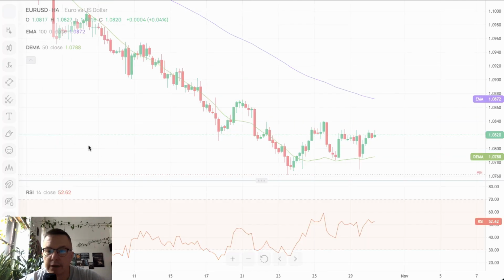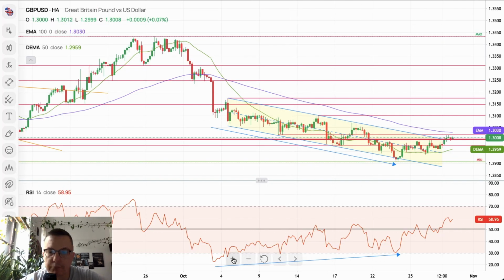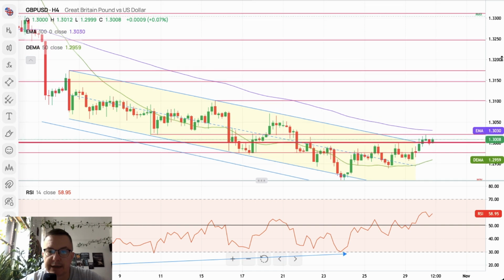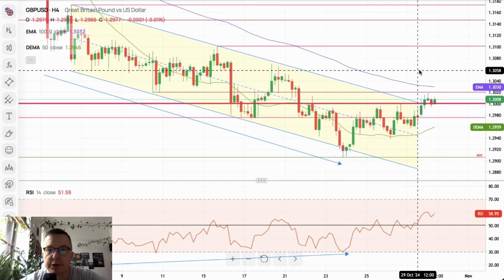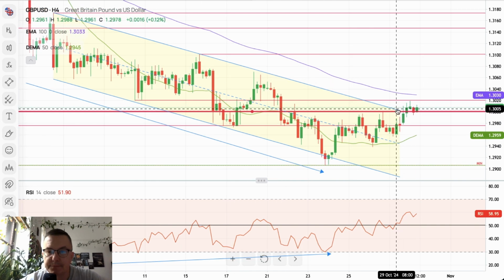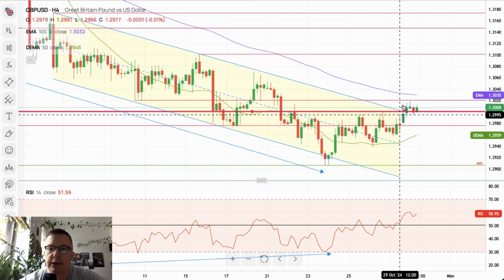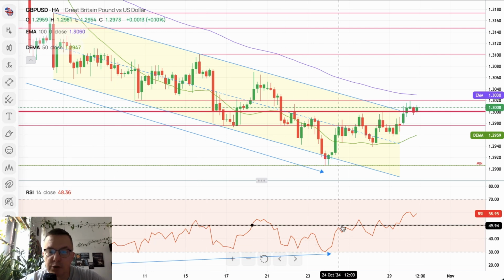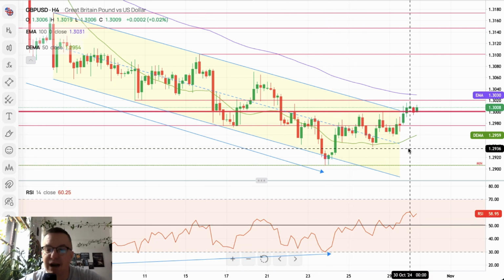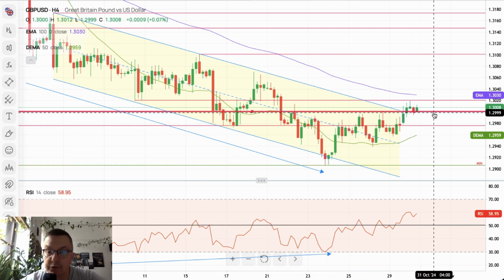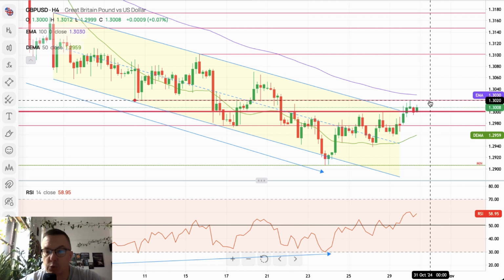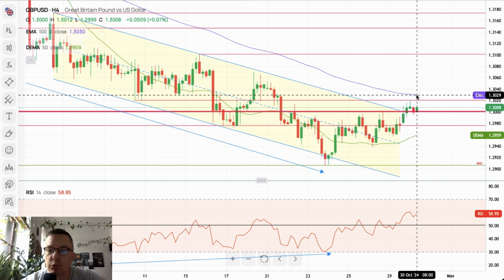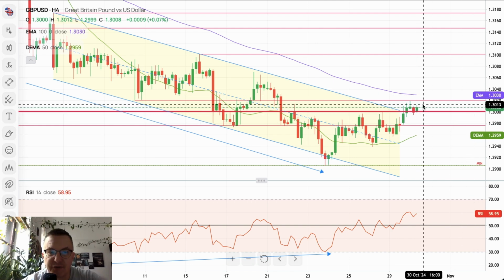Data from the UK might trigger movement in the cable. So what is going on here? We've been testing the upper channel line, as you can see, and the market finally broke above this upper channel line. So maybe the multi-time frame bullish divergence is finally kicking in. We are back above 1.3 again, but the rally was capped at the level of 1.3020, just below the 100 periods moving average at 1.3030.